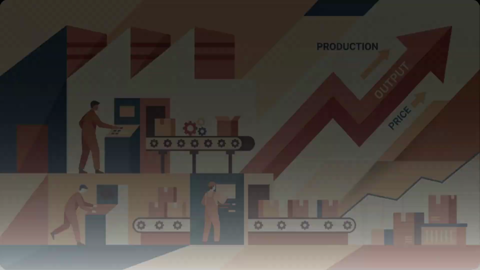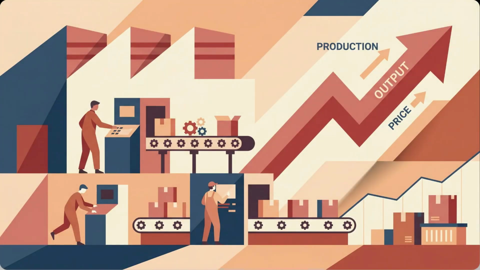significantly. Chapter 14, Understanding Supply. What is supply? Supply refers to the quantity of a good or service producers are willing and able to offer for sale at various prices. The law of supply states, as prices increase, quantity supplied increases. As prices decrease, quantity supplied decreases.